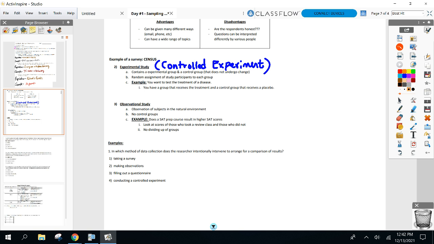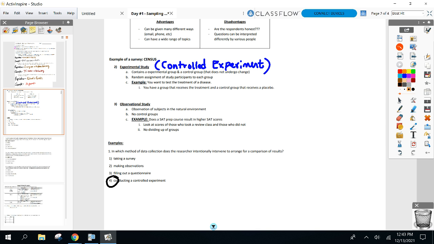Intentionally intervening. You can do multiple, right? No, it's just going to be one here. Conduct a controlled experiment. Yeah. So it's not 1 and 3 because it's like the first one filling it out, not the survey.